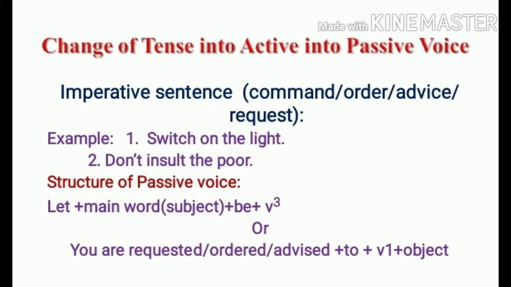Firstly, let plus main word, meaning subject, plus be plus third form of verb. And second, according to the expression, we can use: you are ordered, you are requested, you are advised, plus to plus first form of verb, and then we use the object.